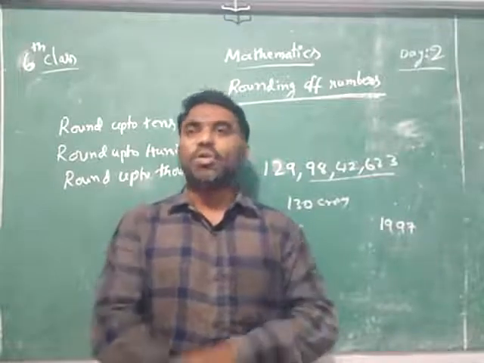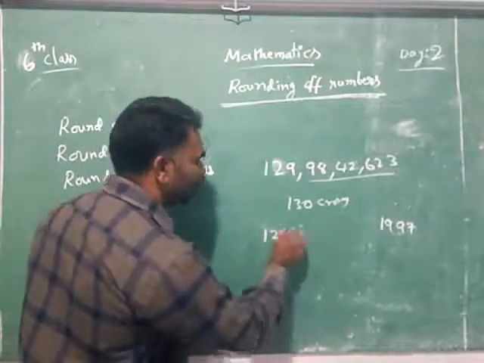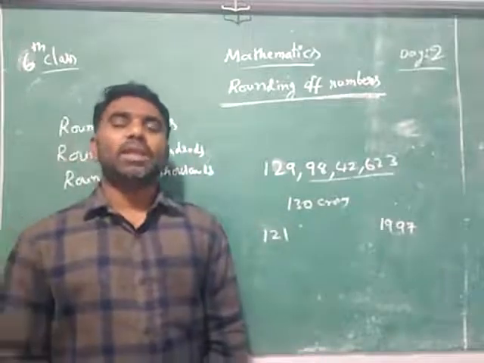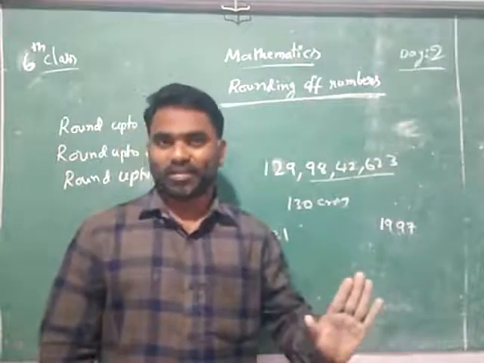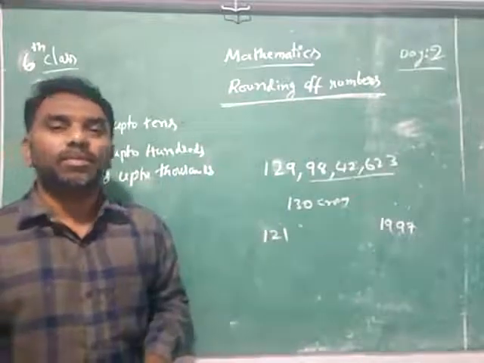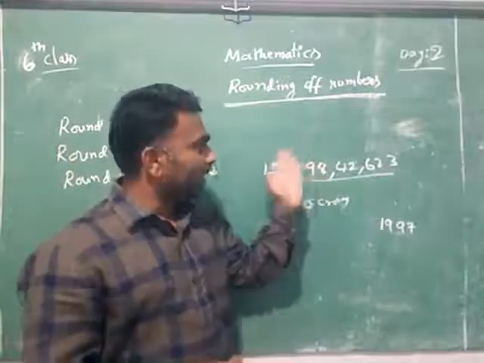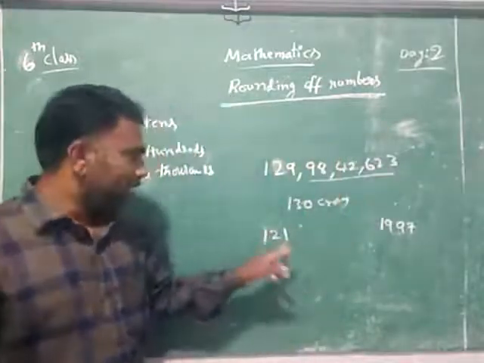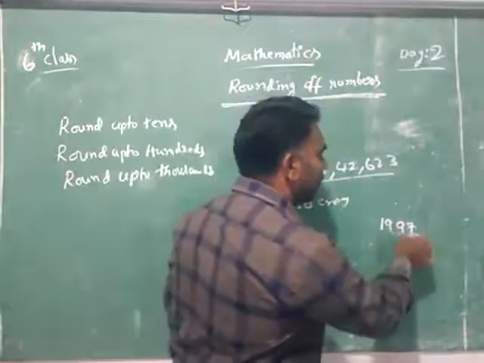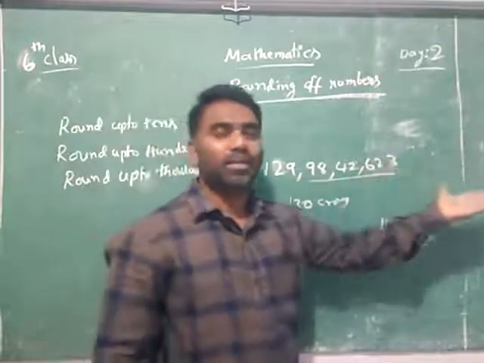Suppose if anybody asks you what is the cost of the groundnuts, maybe it is 121 rupees. Will you say 121? No, normally you will remember 120 rupees. Thus 1 rupee you will neglect and you will say 120 rupees. So when you are saying numbers, sometimes we are neglecting big numbers also. Sometimes we are neglecting only 1. Here we are neglecting only 3 and we are saying 2000. Here we are neglecting a big number.